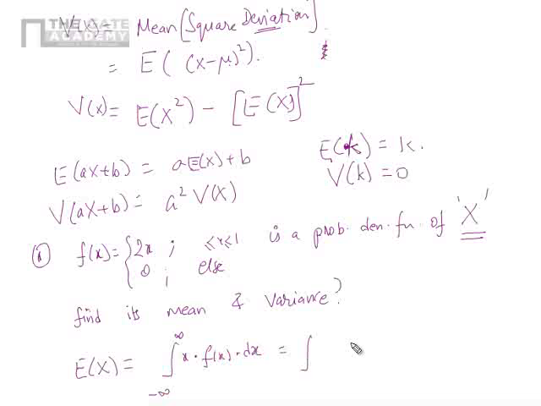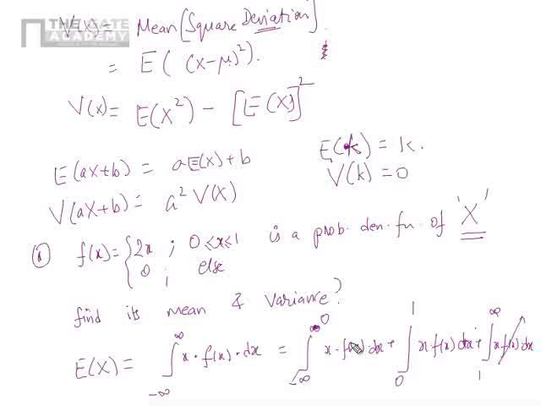But f of x is defined only in the range 0 to 1, so I cannot directly write it this way. I am splitting it: integral minus infinity to 0 of x f of x, plus integral 0 to 1 of x f of x, plus integral 1 to infinity of x f of x dx.